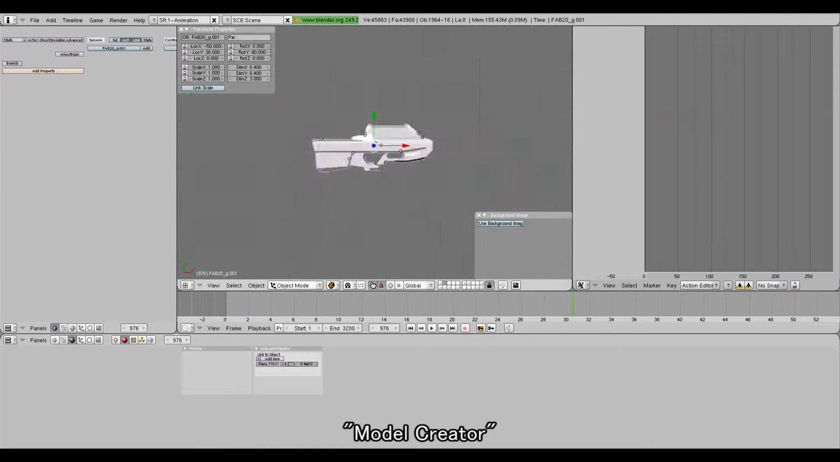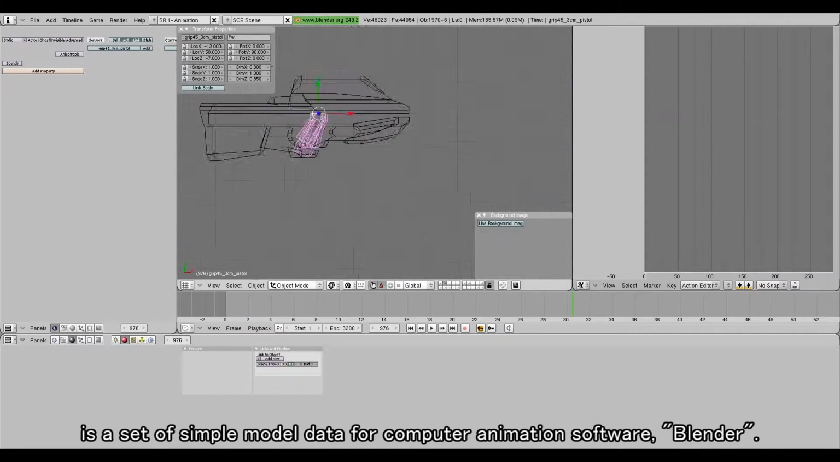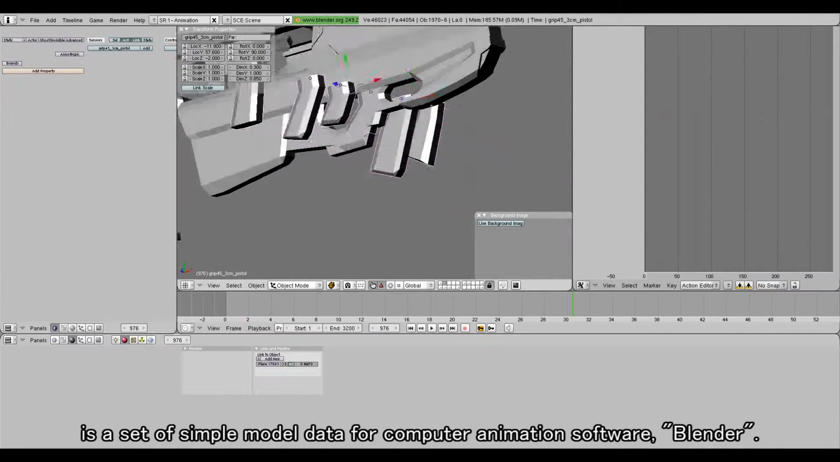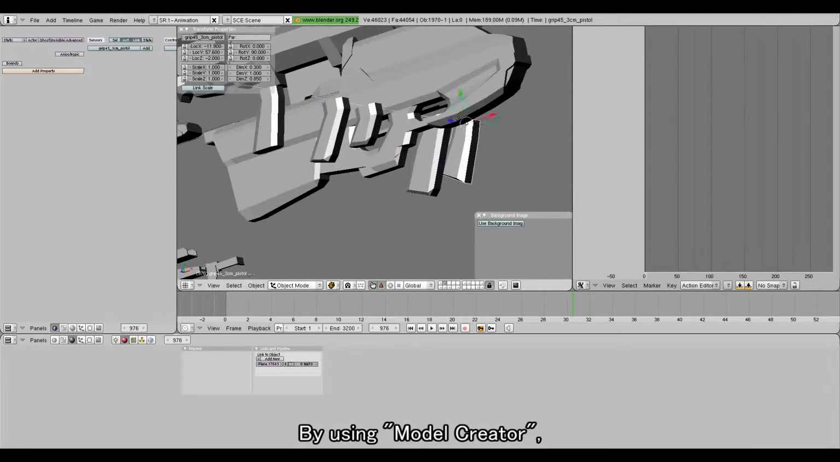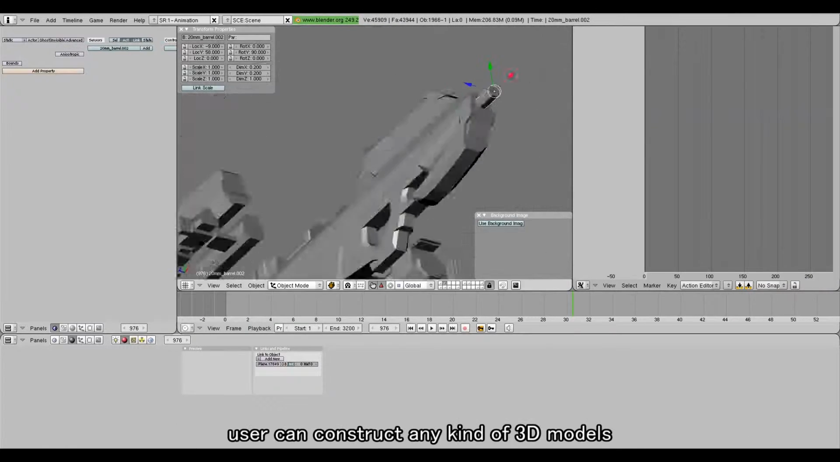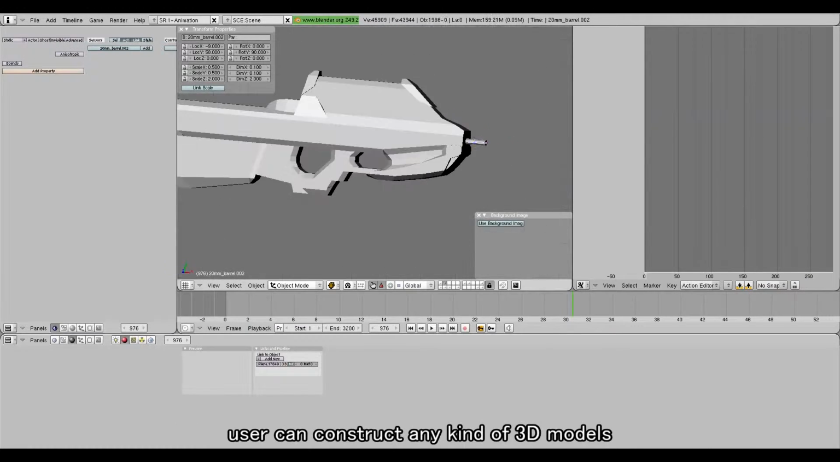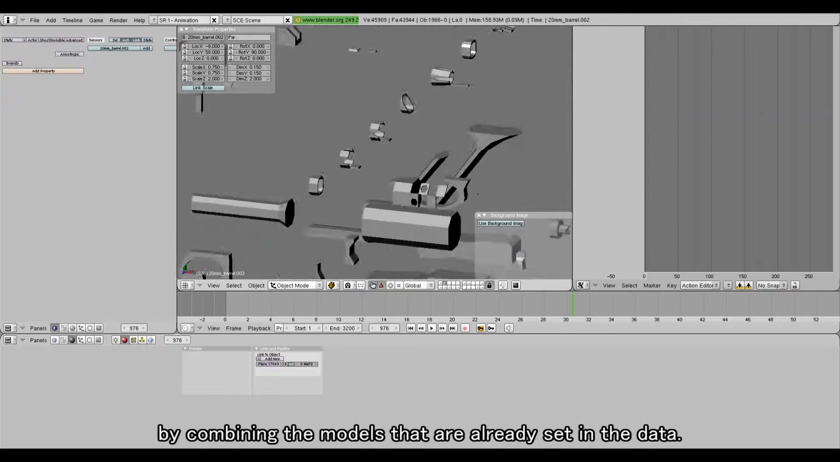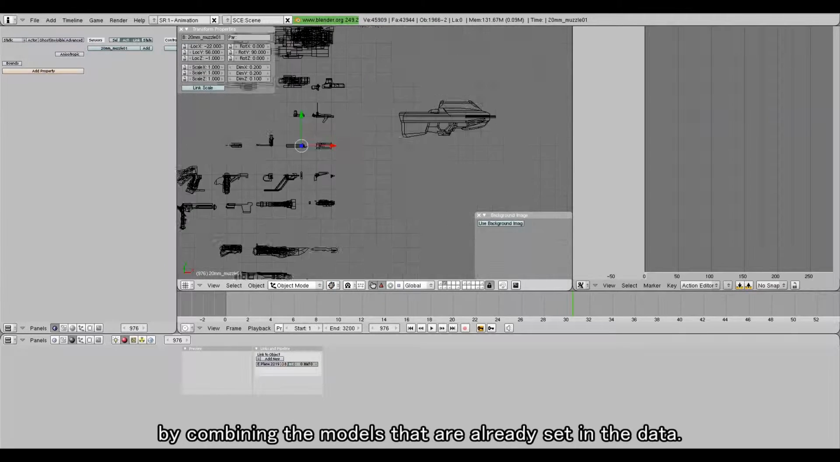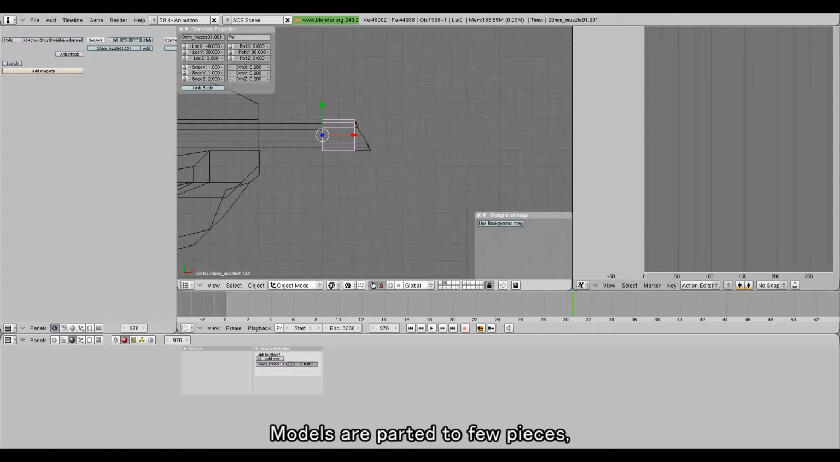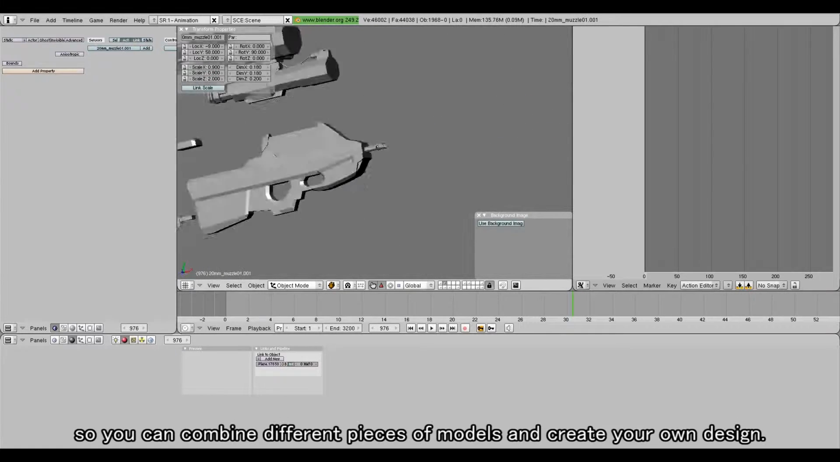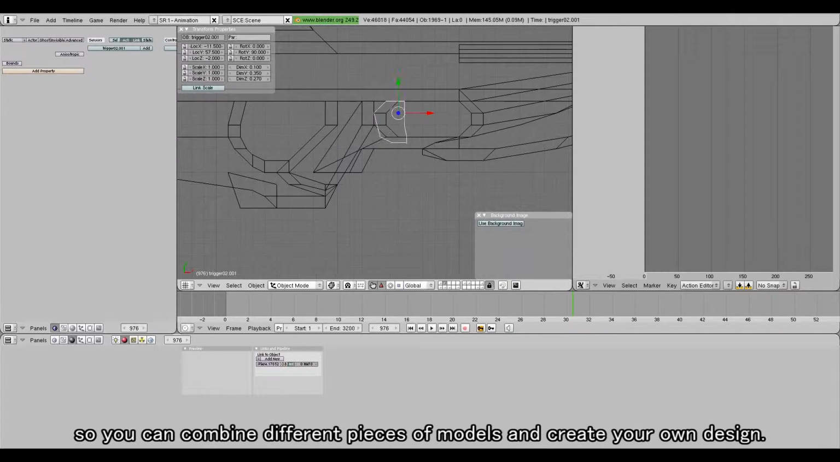Model Creator is a simple model data for computer animation software Blender. By using Model Creator, user can construct any kind of 3D models by combining the models that are already set in the data. Models are parted to few pieces, so you can combine different pieces of models and create your own design.